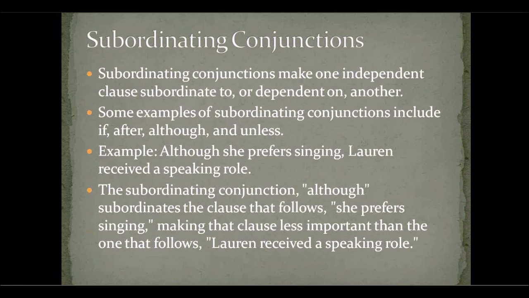We also have subordinating conjunctions. They make one independent clause subordinate to or dependent on another. Some examples of subordinating conjunctions include if, after, although, and unless. An example: although she prefers singing, Lauren received a speaking role. The subordinating conjunction although subordinates the clause that follows, she prefers singing, making that clause less important than the one that follows, Lauren received a speaking role.